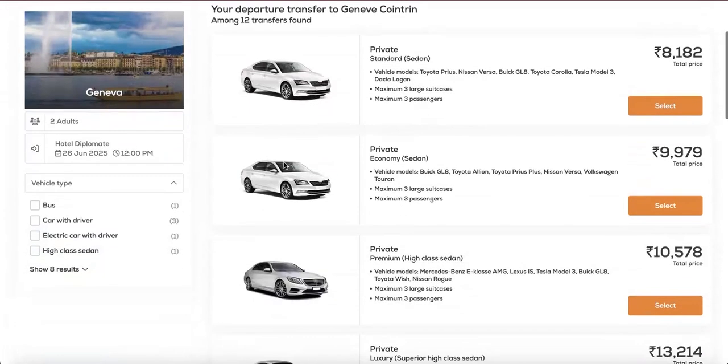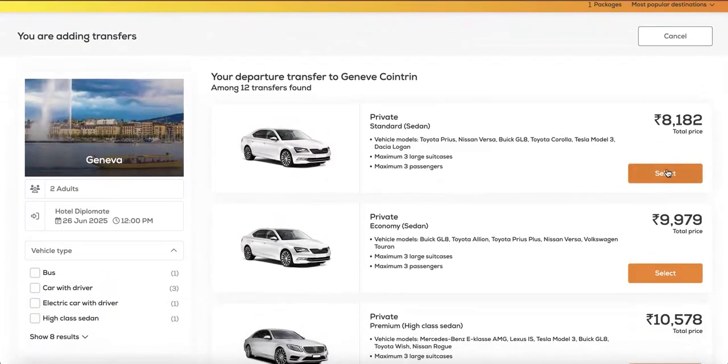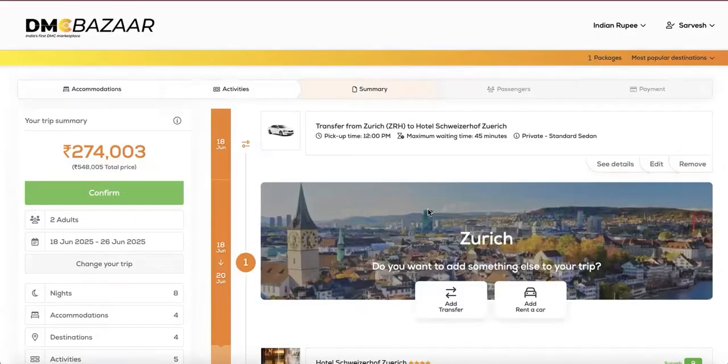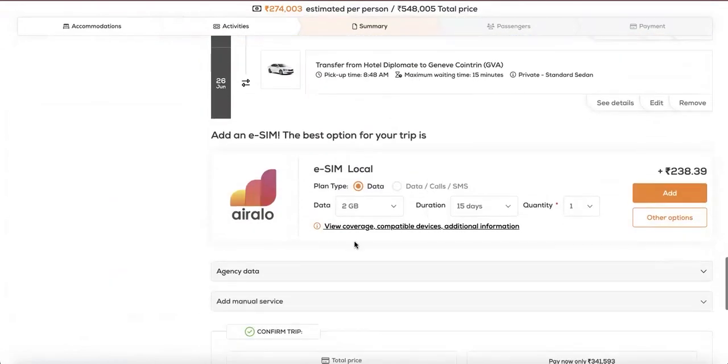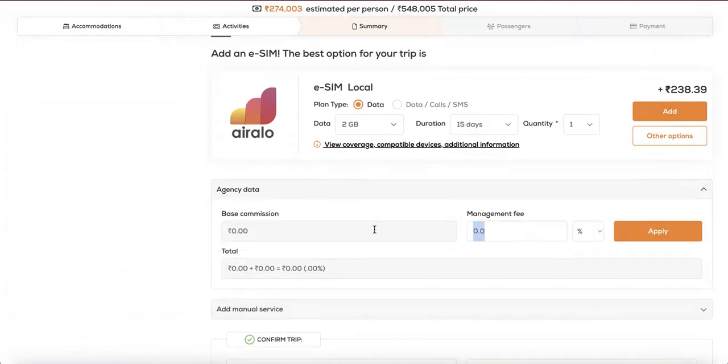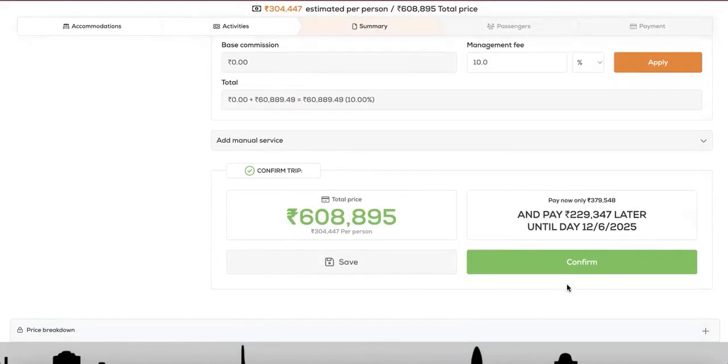Once again, go through almost 12 transportation options which have been found in Geneva. Select the appropriate product. All you need to do is then add your own markup so that this quotation or booking can be confirmed with vouchers printed on your letterhead. Add your own management fee, which is your markup, before you quote to your guests, and simply confirm the booking then and there after viewing the cancellation policy, or save it as a quotation.